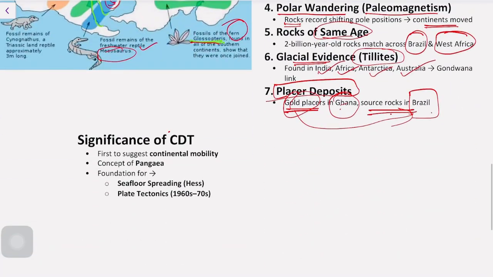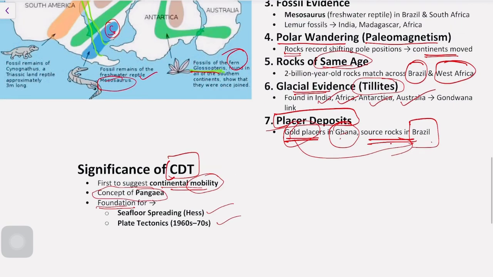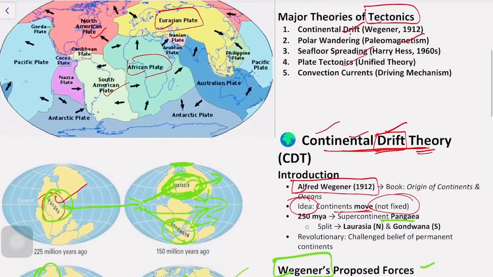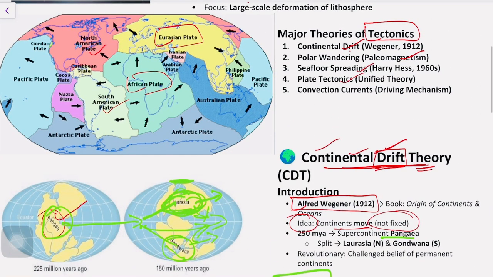What is the significance of this theory? The continental drift theory is the first to suggest continental mobility, or continental movement, and it acted as the foundation for the subsequent seafloor spreading and plate tectonics theories. The concept of Pangaea was first given by the continental drift theory. So in this video we understood the continental drift theory. In the coming videos we can understand plate tectonics, seafloor spreading and different theories as well. Thank you.